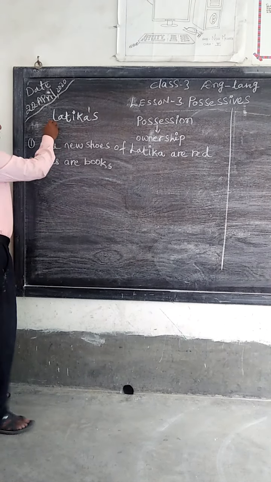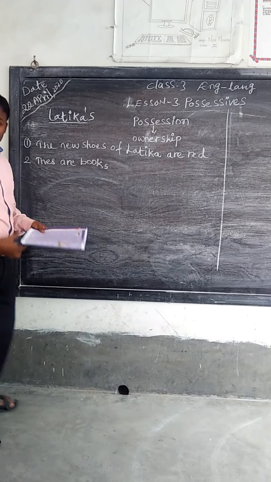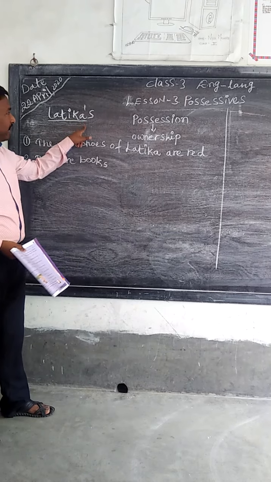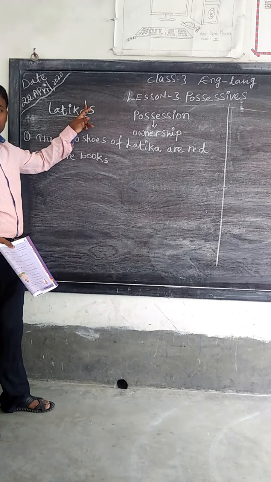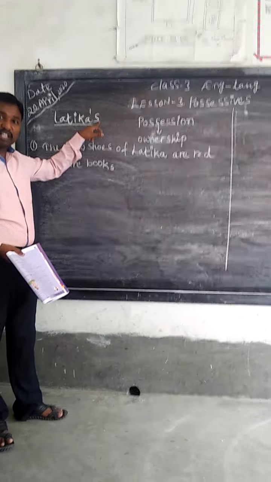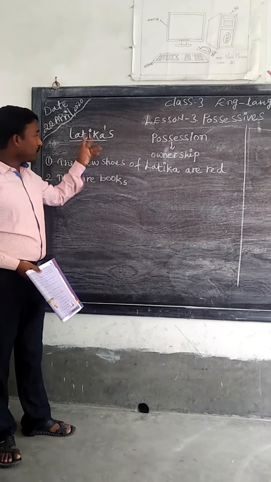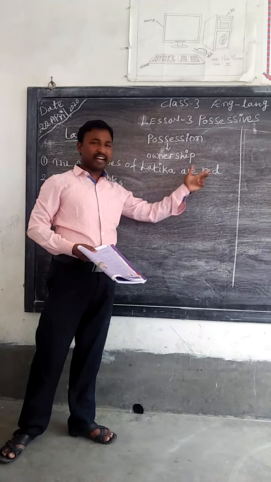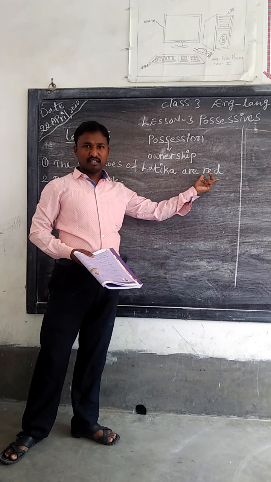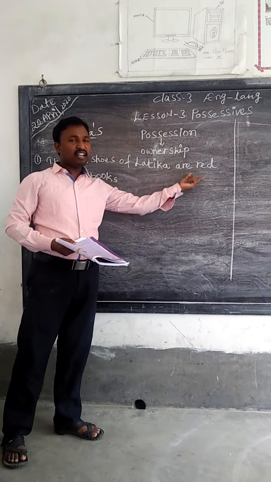You see, after the noun, when the singular noun comes, immediately we keep an apostrophe, then after that only s. Apostrophe s, singular. So now we have: the new shoes of Latika are red.